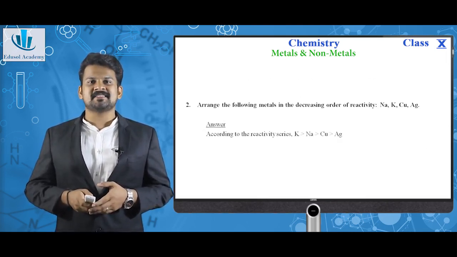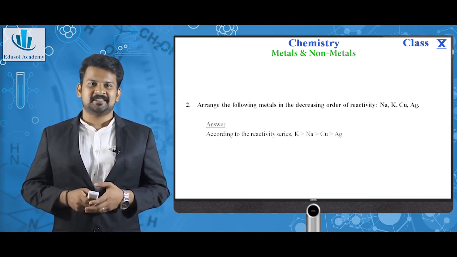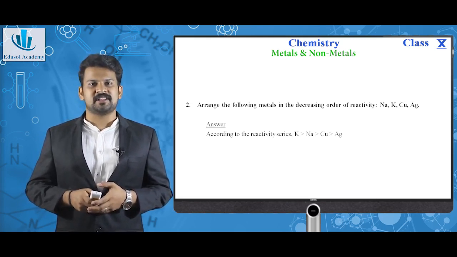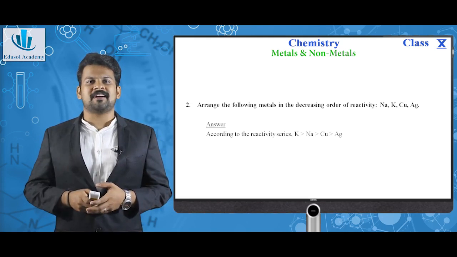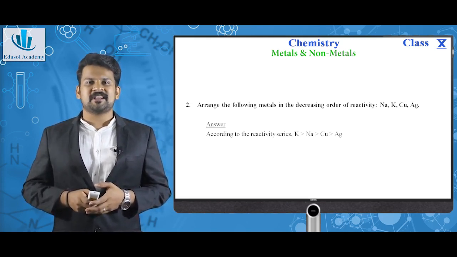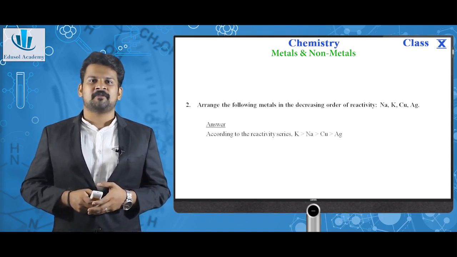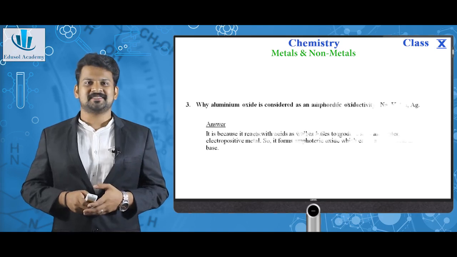Arrange the following metals in the decreasing order of reactivity: sodium, potassium, copper, silver. The reactivity series is a series that arranges the metals in the decreasing order of their reactivity. According to that, the answer is potassium is the most reactive, followed by sodium, followed by copper, followed by silver.